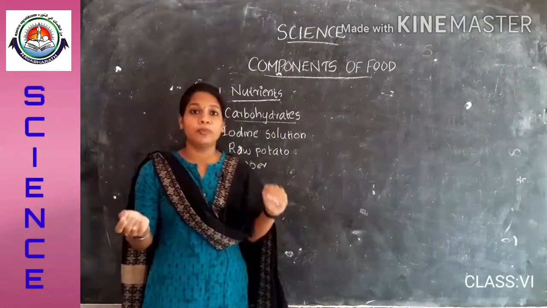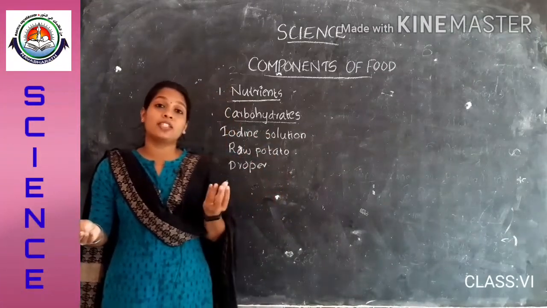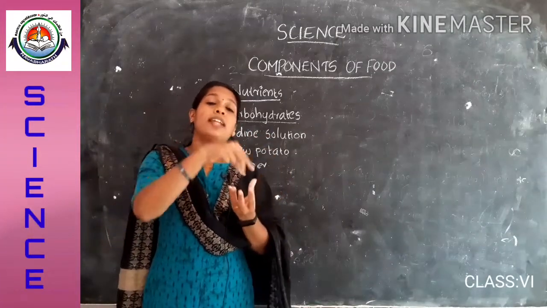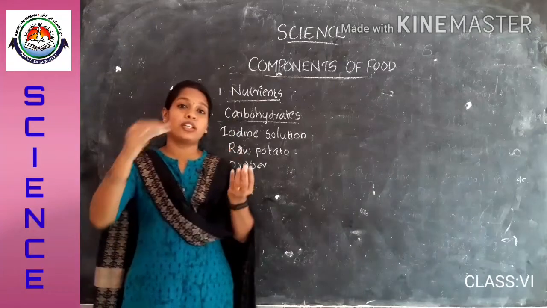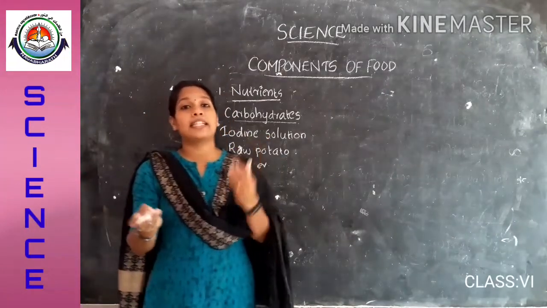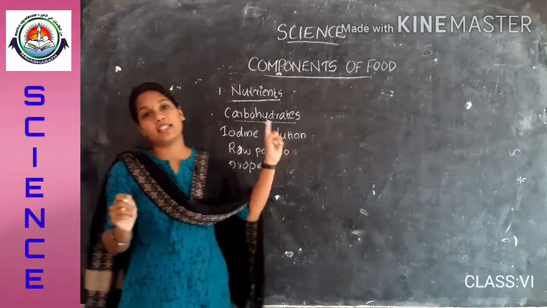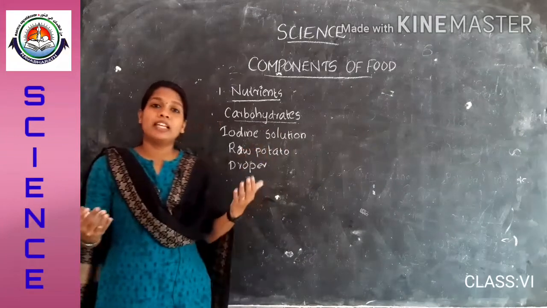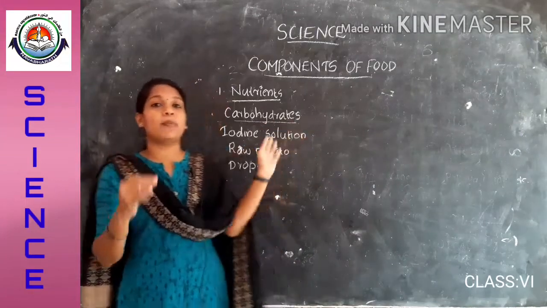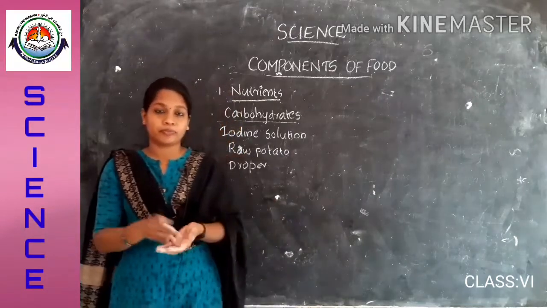Is it clear to you? That is, take a piece of raw potato and add some iodine solution on the top of the potato, and we can find a blue-black color in it. It indicates the presence of carbohydrate. Similarly, we can test the presence of carbohydrate in other food items also.